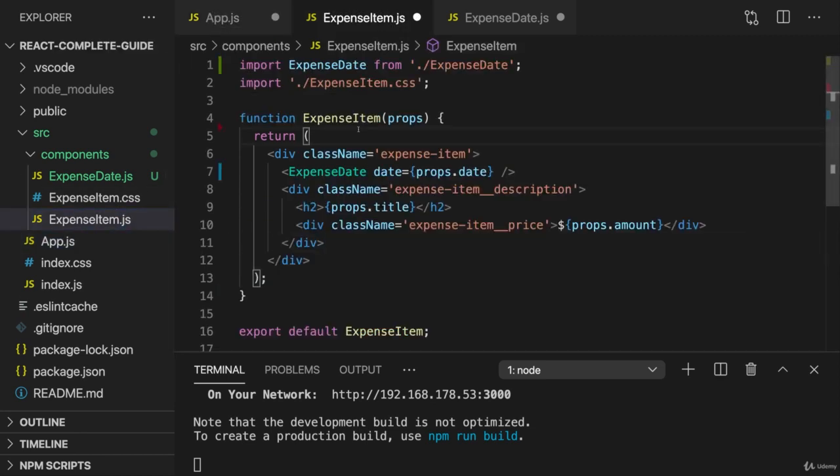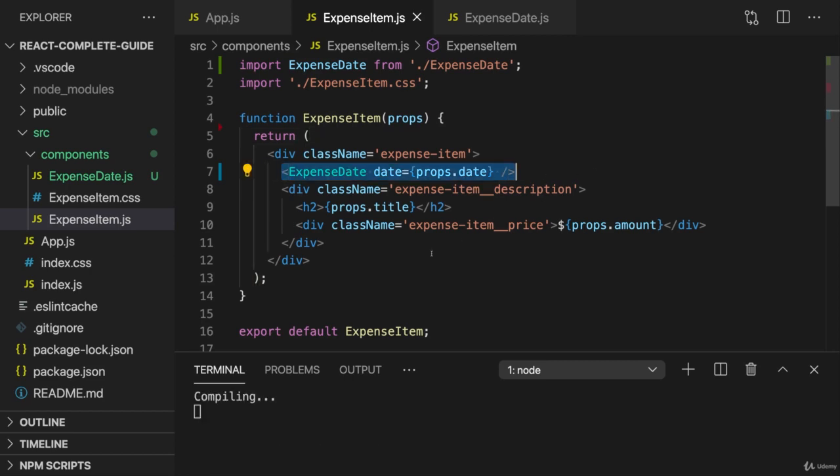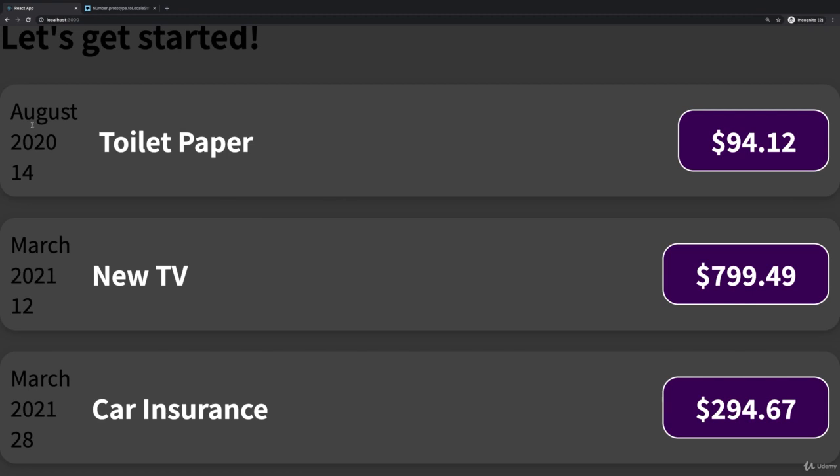I hope this is clear. If it's not entirely clear yet, that's also something you're going to see in great detail and in many examples throughout the course. Okay, but with that we are forwarding the date and we get this separate component now. If we now save that all, we again see our date data being output here.